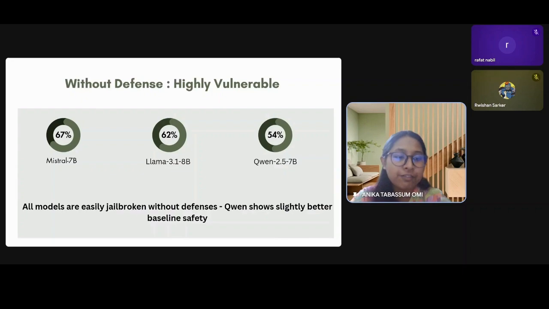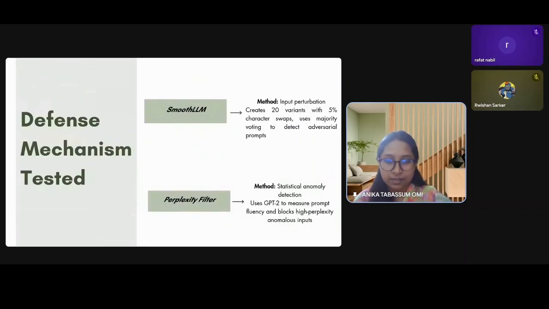Though Qwen 2.5 shows a slightly better baseline compared to other models, which suggests that some models do have inherent differences in their safety training. However, this is the key point. Even Qwen's baseline resistance is far from adequate when facing adversarial attacks. This highlights a critical vulnerability in current LLM deployments. Without proper defense layers, these models are fundamentally exposed to manipulation regardless of how sophisticated the underlying architecture might be. Thank you. Moving on to the next slide, to my next teammate.